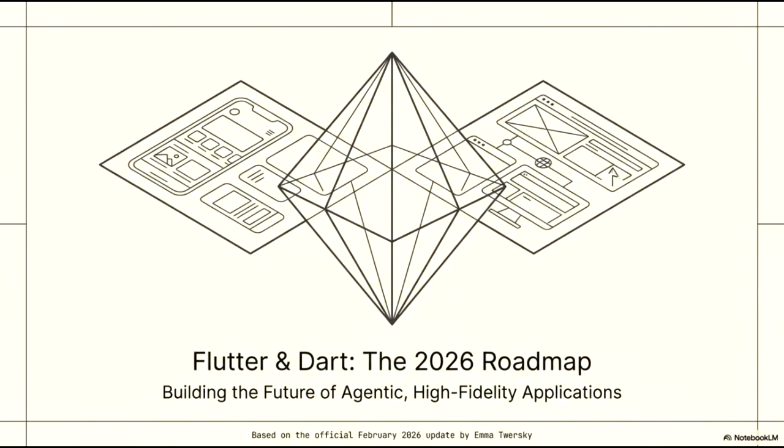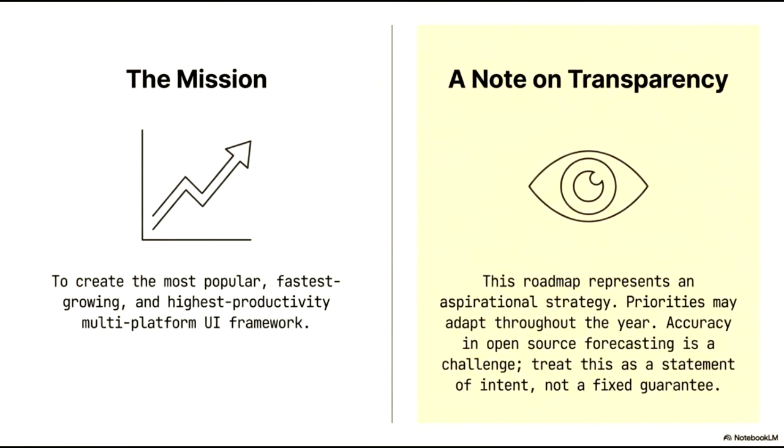Today, we will explore the strategic pillars and architectural advancements that will define the next era of development within the Flutter and Dart ecosystem. Our mission is centered on a singular goal: to create the most popular, fastest-growing, and highest productivity multi-platform UI framework. We aim to set the standard for developer efficiency while ensuring our tools remain versatile across every major platform. As we look ahead, it is important to provide a note on transparency regarding our roadmap.